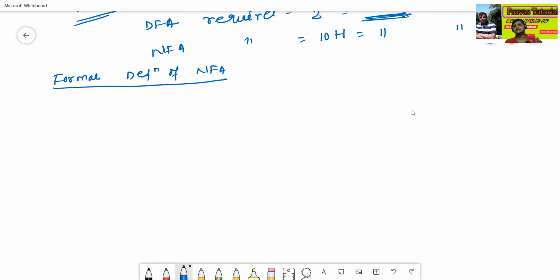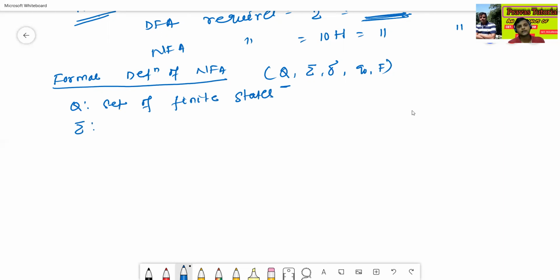The formal definition of an NFA has 5 tuples: Q, Σ, δ, Q0, F. Here, Q is the set of finite states.